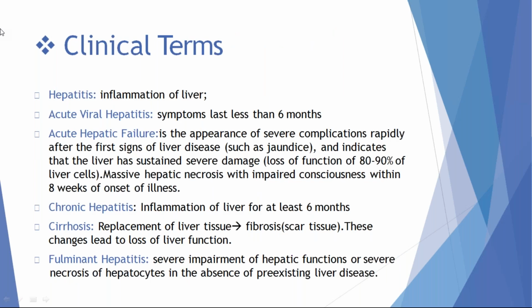Hepatitis, as I said, is inflammation of liver parenchyma. The time limit to distinguish between acute and chronic hepatitis is 6 months. Infection lasting less than 6 months is called acute viral hepatitis. If infection lasts more than 6 months, it is called chronic hepatitis. The natural evolution in chronic hepatitis is that the patient first develops acute hepatitis, then chronic hepatitis, followed by cirrhosis, followed by hepatocellular carcinoma.